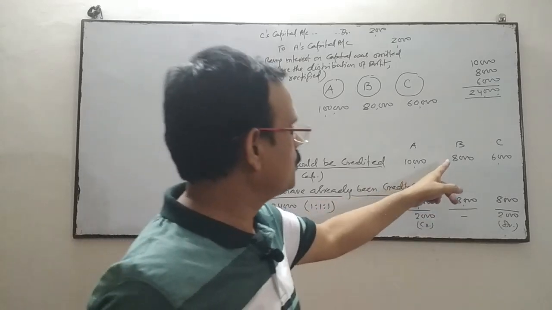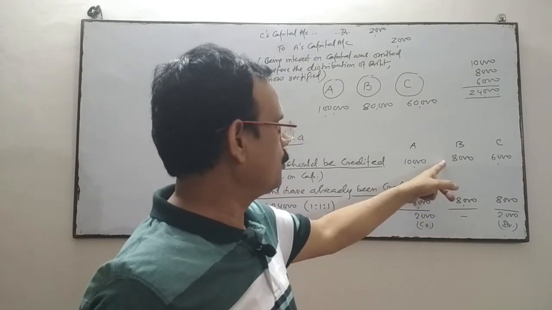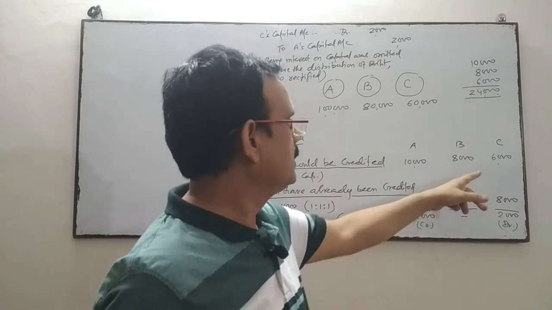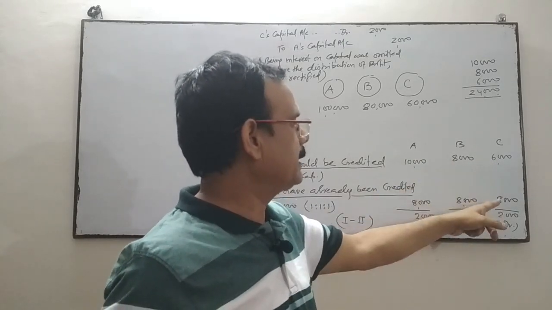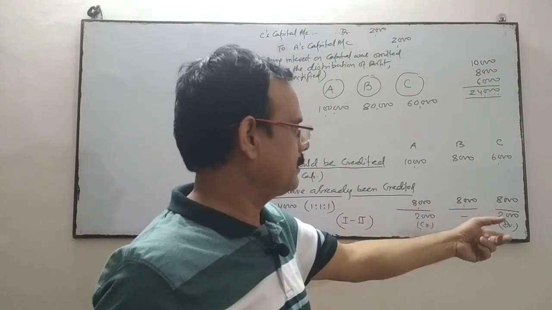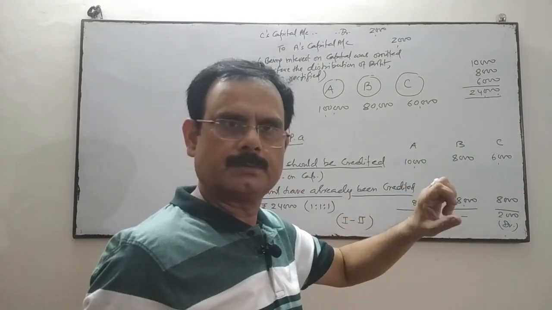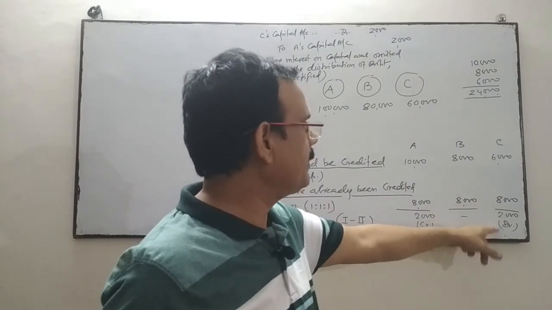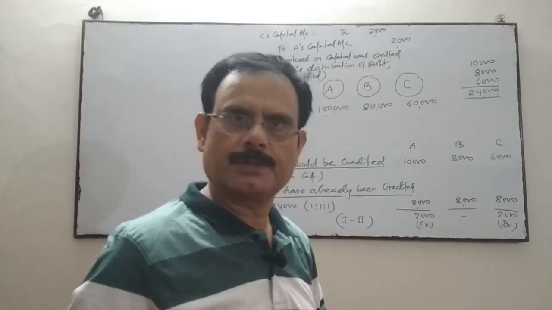Here there is no error. 8,000 should be and 8,000 has already been credited, so both are the same amount. Here it should be 6,000 and it is credited by 8,000, so we have to do the reversal. We have credited more, so we debit C's account by this amount.